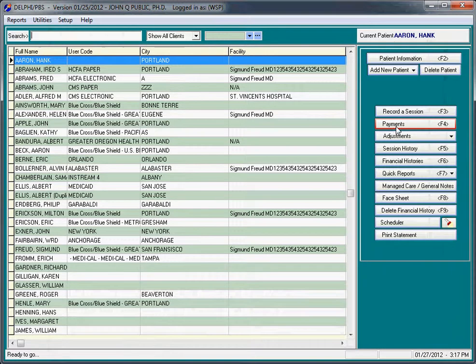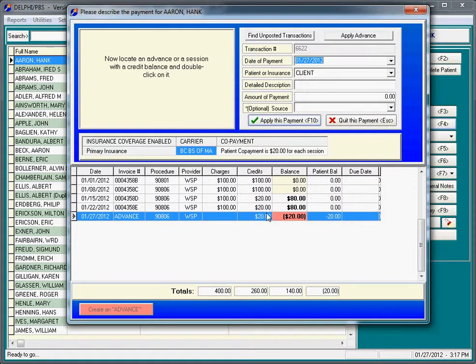So that's how you clean up a mess if you found out that you overpaid sessions and you need to move that extra money either to other sessions or to an advance.